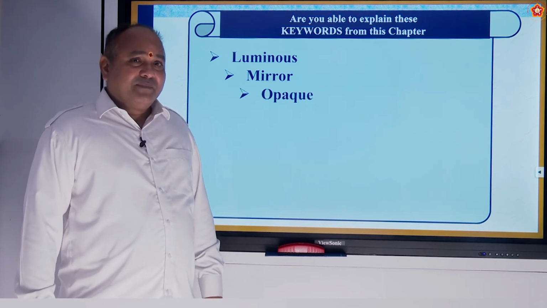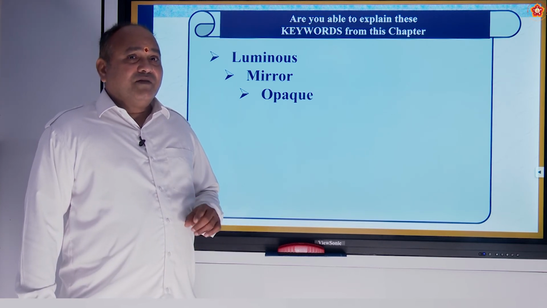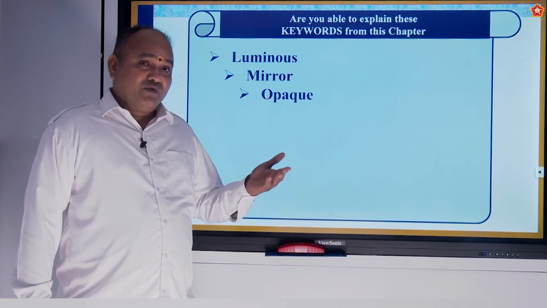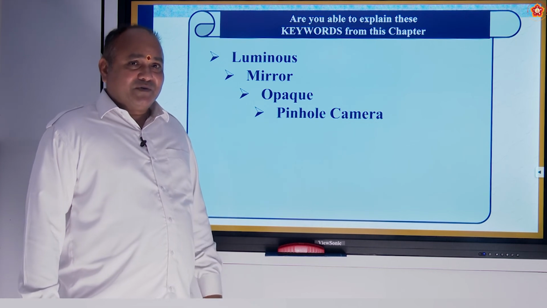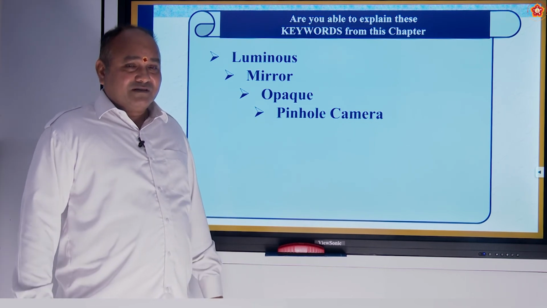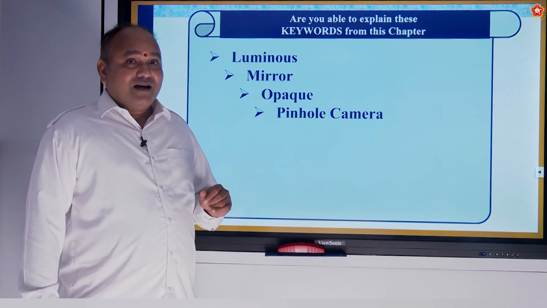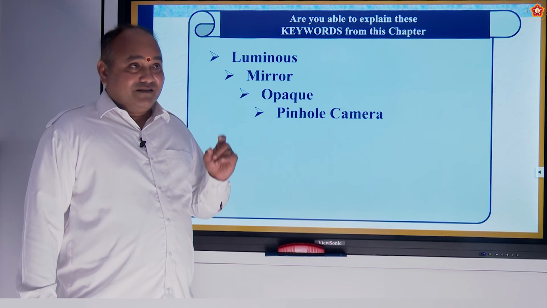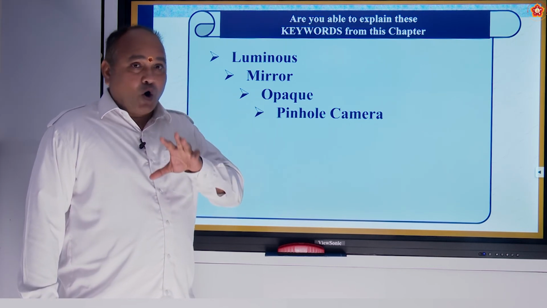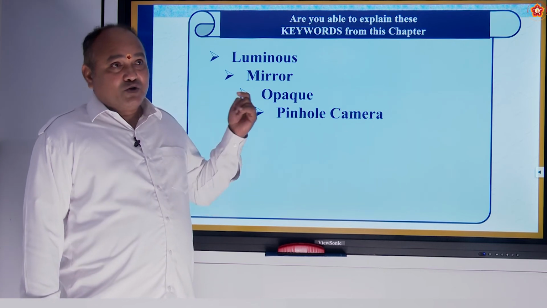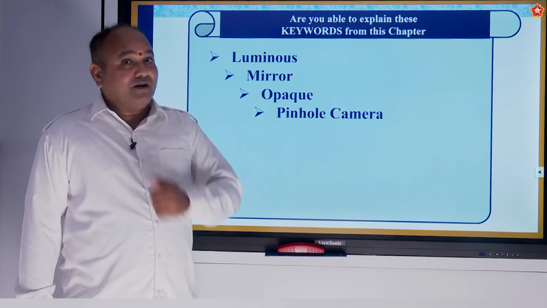Then opaque bodies are those which never allow light to pass through them. Pinhole camera, you have done an experiment also, the activity also, with 2 cardboards. Do you remember? So a pinhole camera is the one which works on a pinhole that is made on a cardboard and adjusted to get the shadow reflected on the screen which we allow.